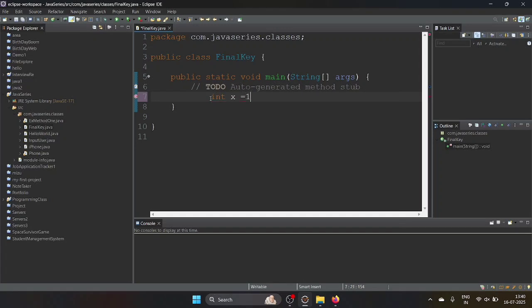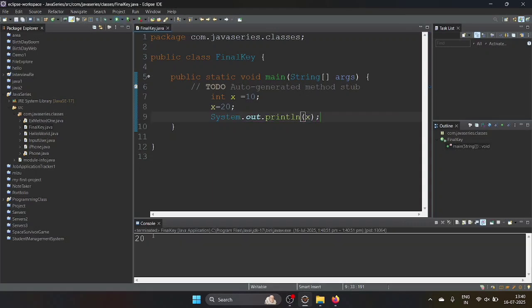See here, I will take one variable, int x equal to, I will initialize it to 0. Then I'm changing the value of x. Then I'm printing the value of x, then I'm saving here and running the program. Let's see, you are getting 20, right? You are getting 20. Let's check here. We will give it the final keyword.